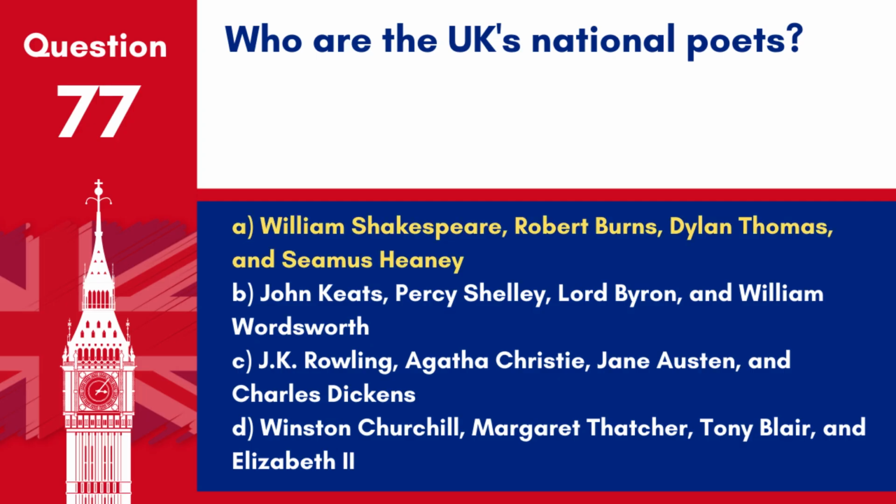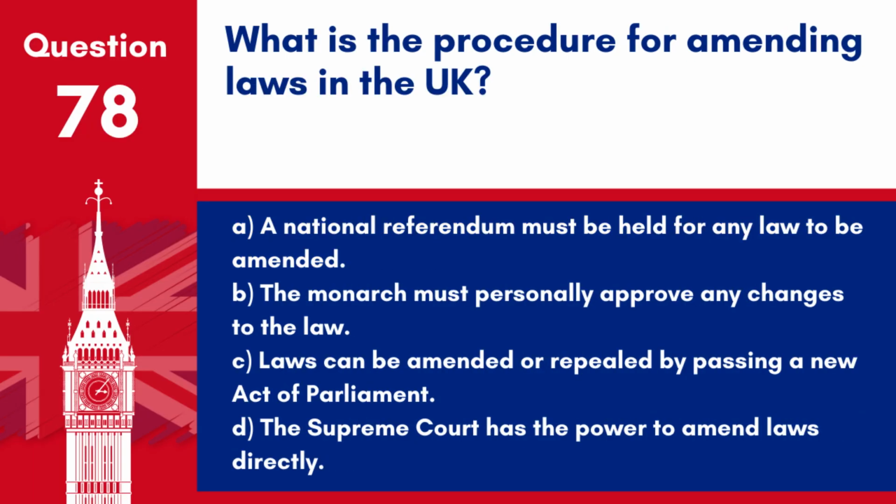Answer: A. William Shakespeare, Robert Burns, Dylan Thomas and Seamus Heaney. These poets are iconic figures in the literary traditions of England, Scotland, Wales and Northern Ireland, respectively. Question 78. What is the procedure for amending laws in the UK? A. A national referendum must be held for any law to be amended. B. The monarch must personally approve any changes to the law. C.